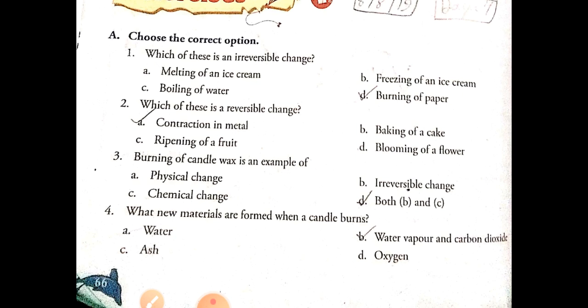Burning of candle wax is an example of both B and C, irreversible change and chemical change. What new materials are formed when a candle burns? Water vapor and carbon dioxide.